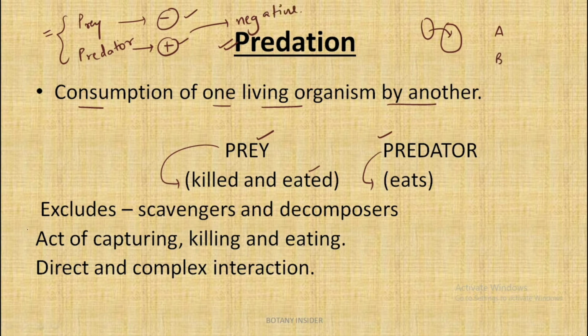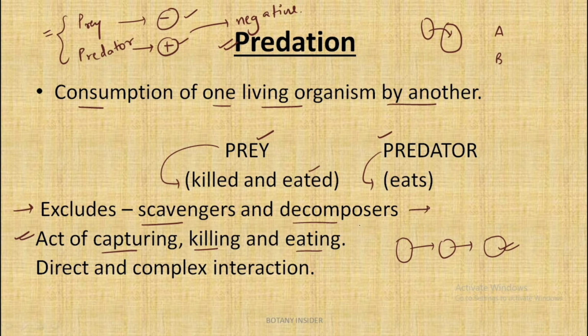We can also call predation the act of capturing, killing and eating. That is, first the predator captures its prey, then it kills, and finally it consumes it. Predation excludes the scavengers and the decomposers. Why?